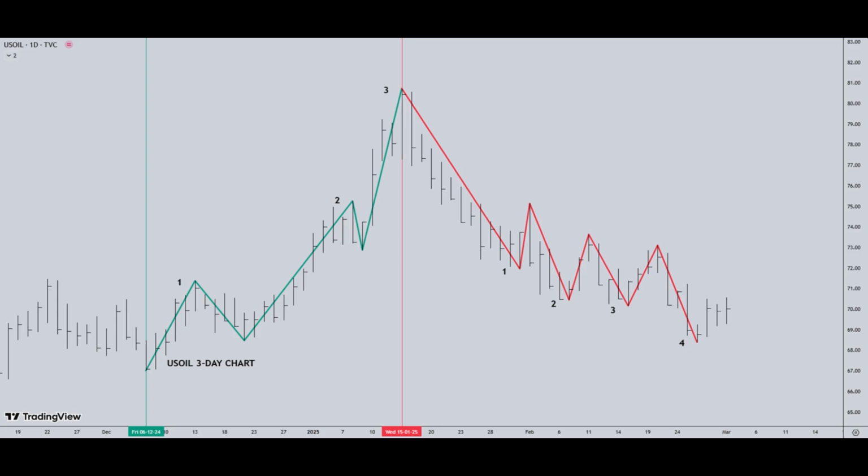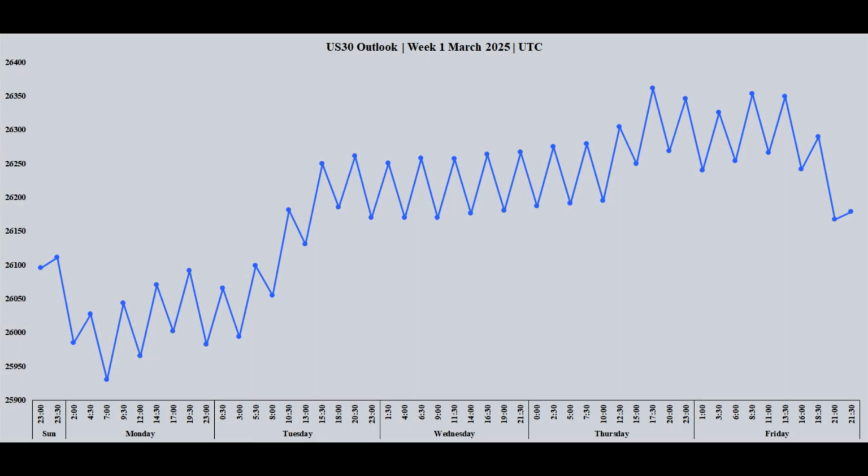Traders should be prepared for potential volatility around these key timing points as the market reacts to evolving supply and demand dynamics. Last, let's examine the crucial fundamental factors and market timing signals expected to influence the US30 index this week. U.S. economic data, broad market sentiment driver.